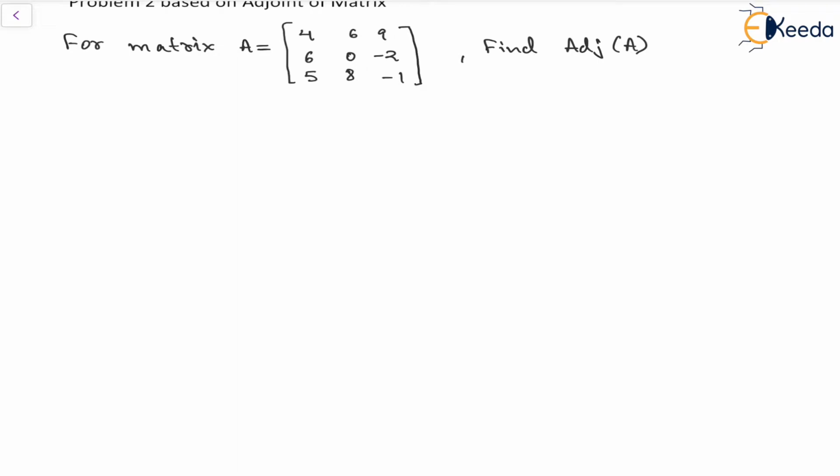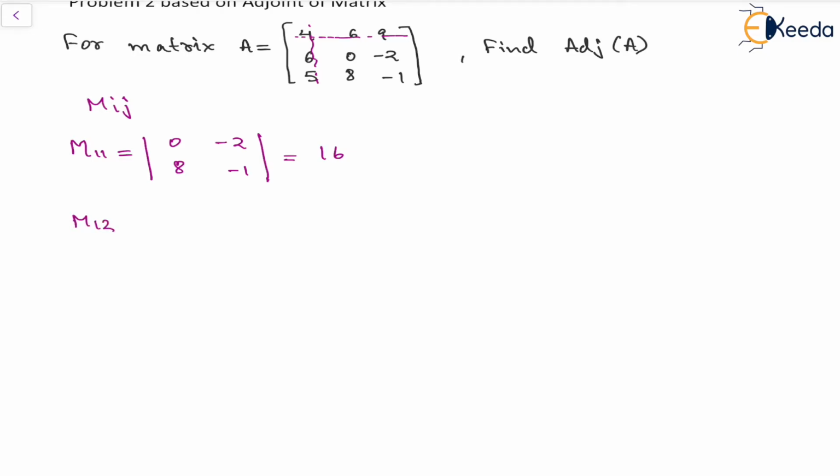And we know that the minor Mij can be found by the determinant formed by removing the ith row and jth column. For example, demonstrating the first one, M11 will be obtained by removing this row and this column. So it is going to be 0, minus 2, 8, minus 1. This will be 0 times minus 1 minus 8 times minus 2, which is 16.